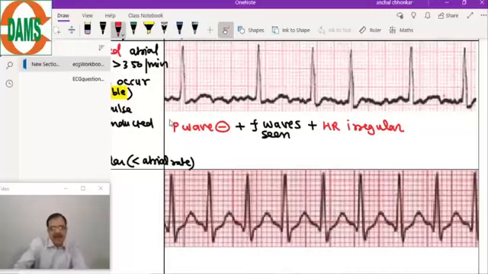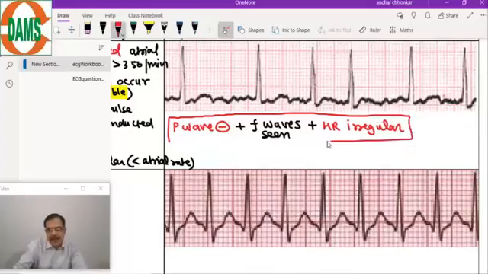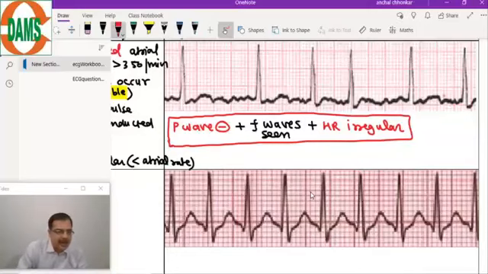So these are the important points or criteria for atrial fibrillation in the ECG. P wave will not be seen, F wave will be seen, and heart rate will be irregular.